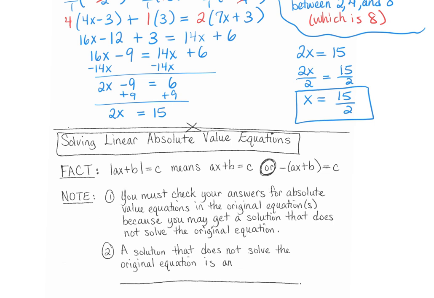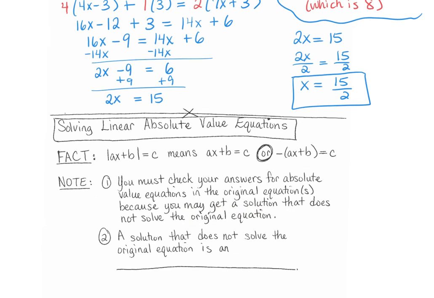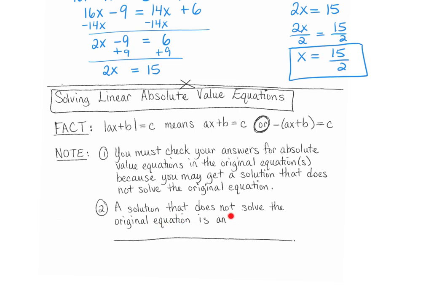Whenever you have absolute value equations, it's important for you to check your answers because you may get a solution that does not solve the original equation. And a solution that does not solve the original equation is called an extraneous solution. So in other words, you get an extra solution. So it may not work. So it's important for you to check your answers.